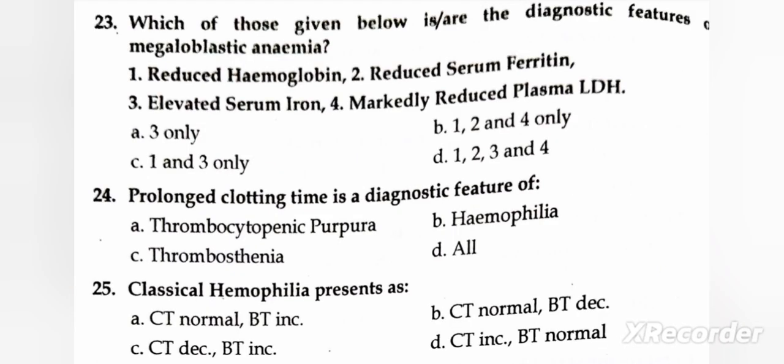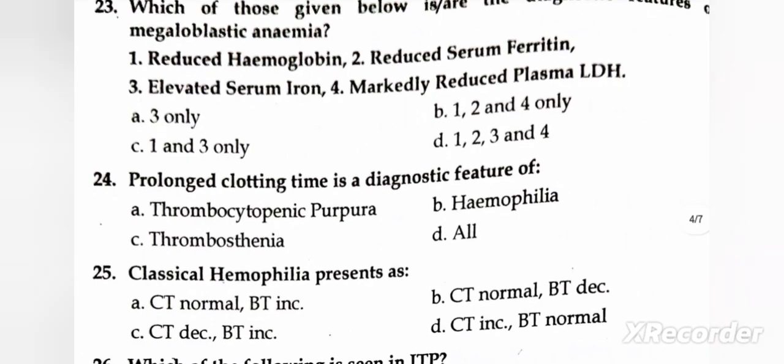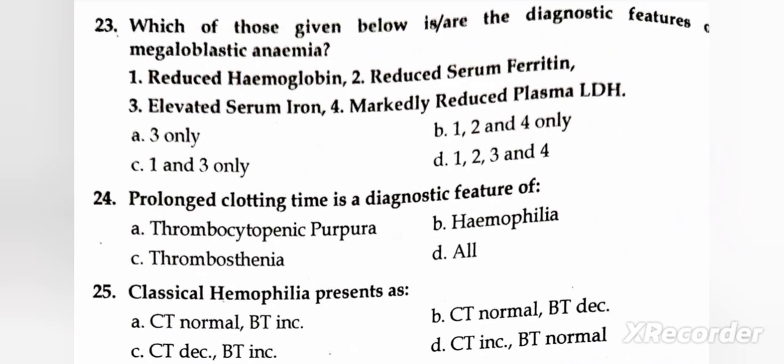Next question: which of those given below is the diagnostic feature of megaloblastic anemia? 1, reduced hemoglobin; 2, reduced serum ferritin; 3, elevated serum iron; and 4, markedly reduced plasma LDH.